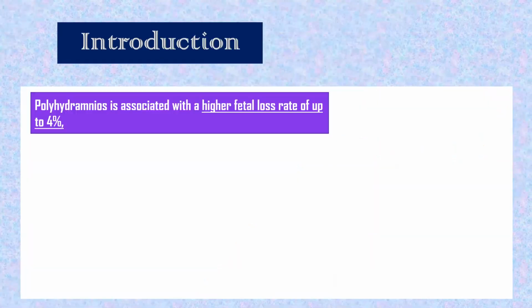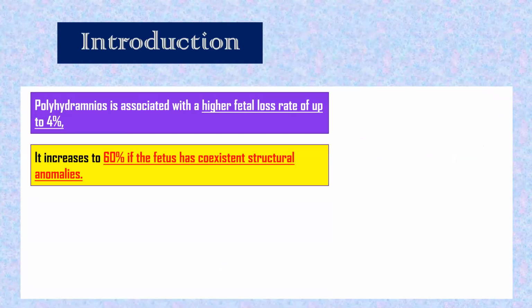Yes. Now it is associated with higher fetal loss rate, up to 4%. Many percentages are there, so I have put all the percentages in one or two slides only. Fetal loss with polyhydramnios is up to 4%. But if there are coexistent structural anomalies, it will increase to 60%.